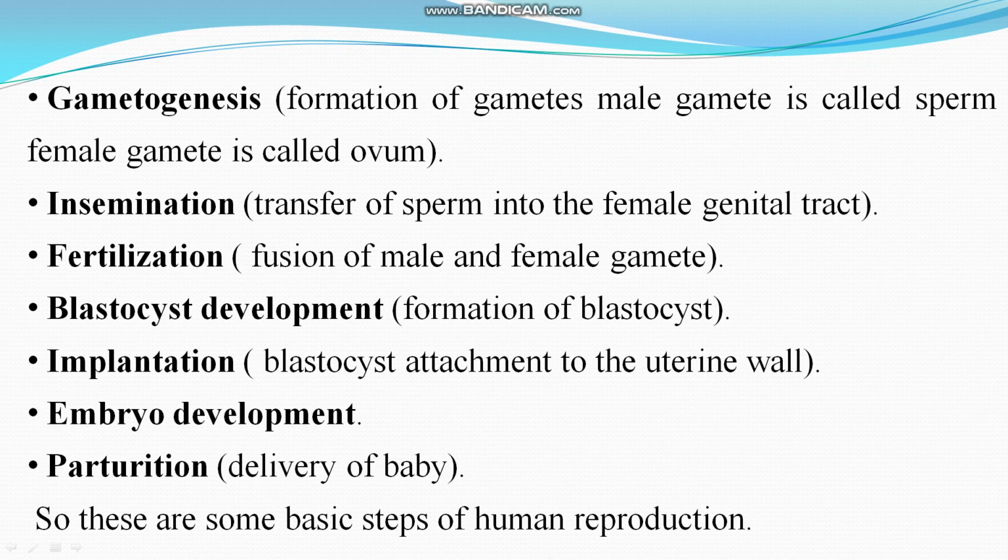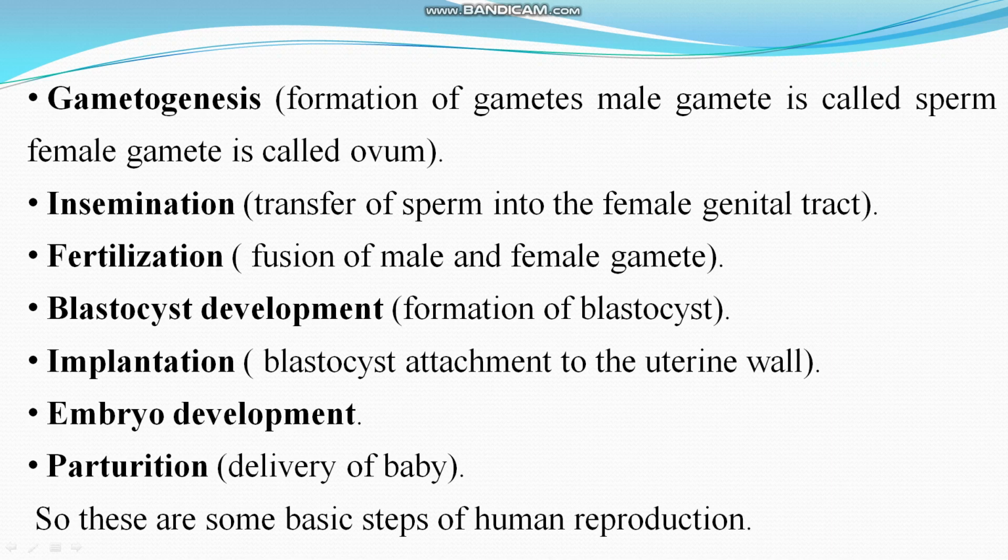Right? Gametogenesis. If you break this word, gameto means gametes, genesis means formation, right? So formation of gametes. How many types of gametes have we studied till now? There are two types of gametes: one is male gamete and the other is female gamete.